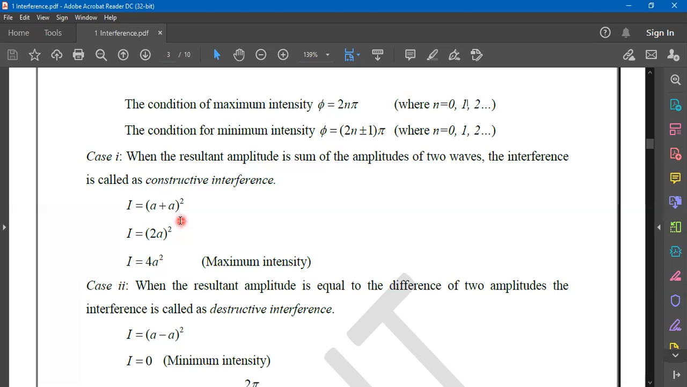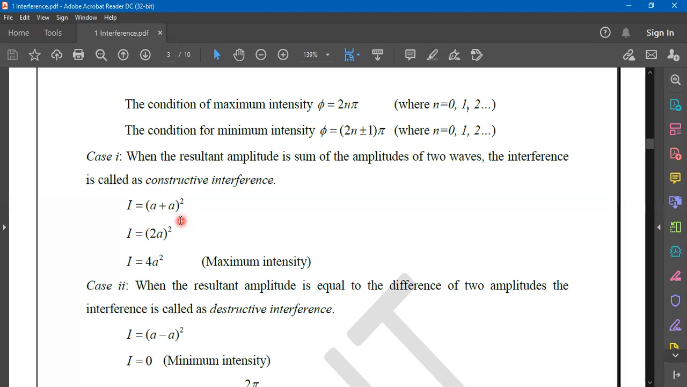Question ఇలా కూడా అడగొచ్చు. Listen carefully. Show that the maximum intensity of an interference pattern is equal to 4a square. You can get a question like that in the university examinations. So in that case, you are supposed to write up to this point. This is constructive interference. That's why the amplitudes are being added up, A plus A.